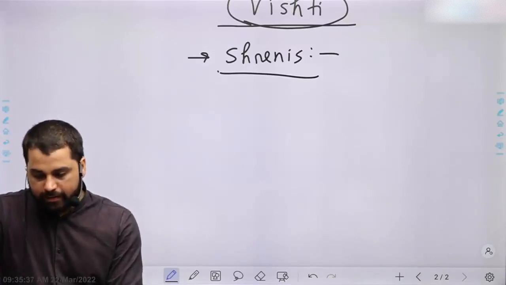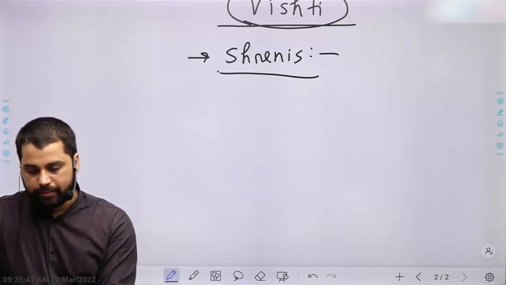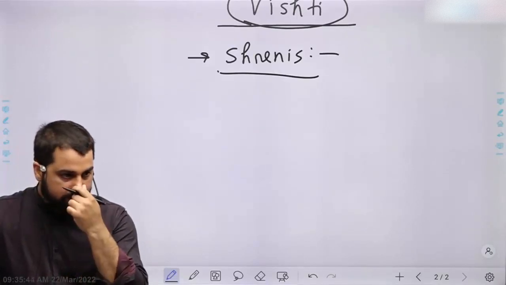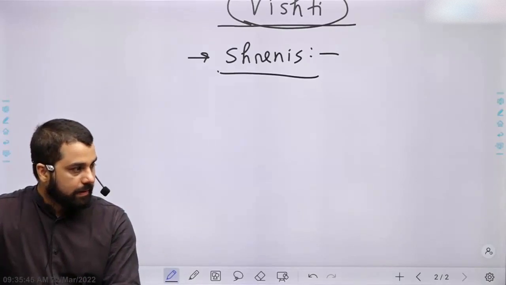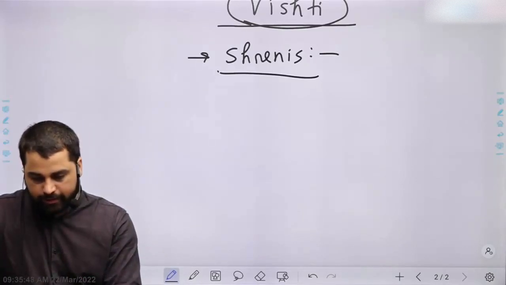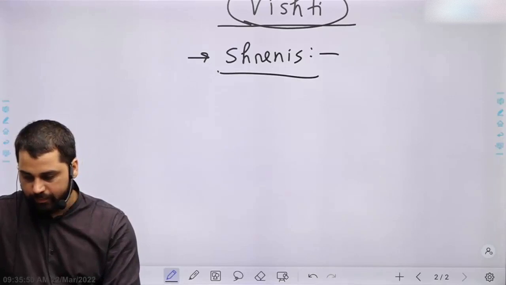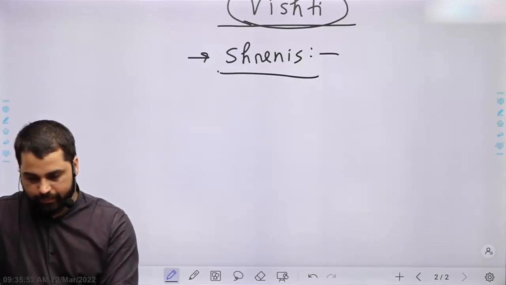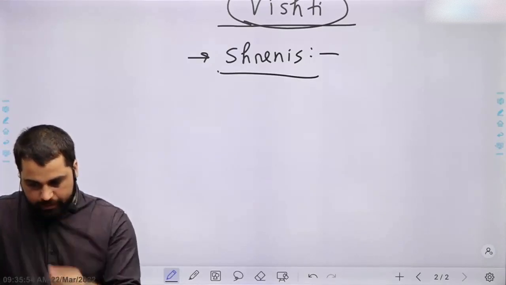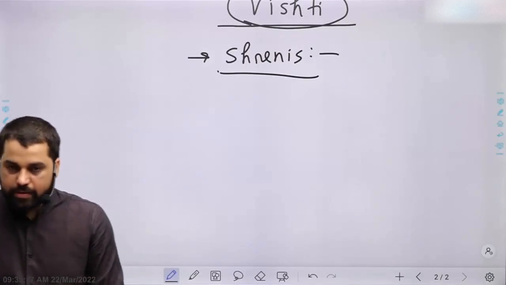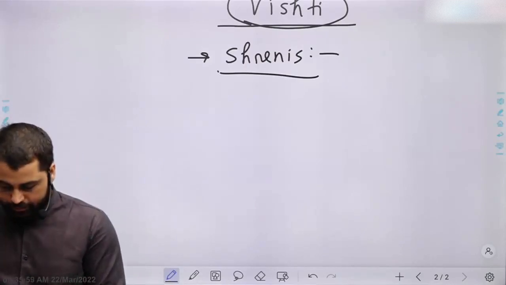The system of guilds began in the early Buddhist period. And continued during the Mauryan period also.